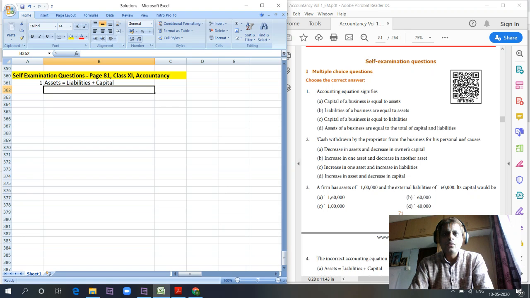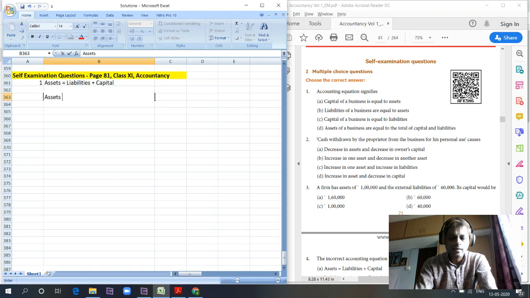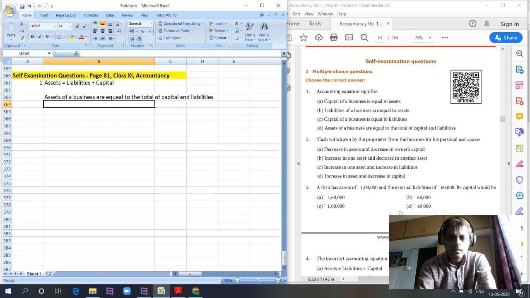So the accounting equation signifies that assets of a business are equal to the total of capital and liabilities. This is the right option.